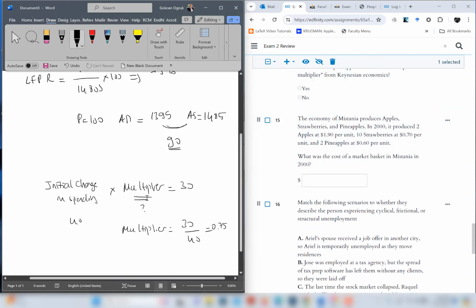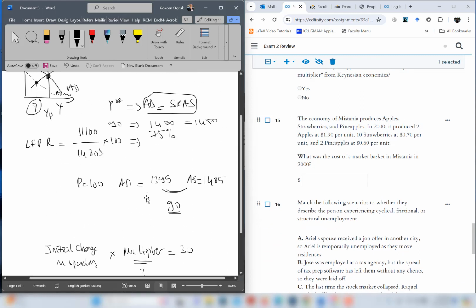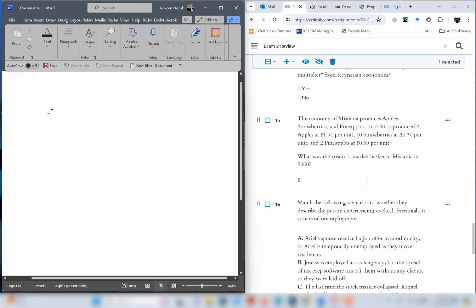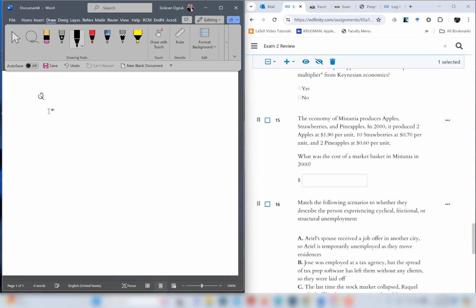Question 15. The economy of Mistania produces apples, strawberries, and pineapples. So we are going to use now these numbers to calculate the cost of this market basket. Let's write out the numbers so we know them. In 2000, the quantity of apples is 2 and the price is $1.90. For strawberries, the quantity is 10 and the price is 0.75. And for pineapples, 2 pineapples at 0.60 per unit.